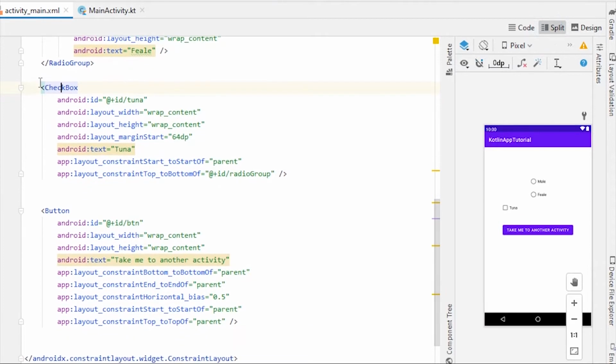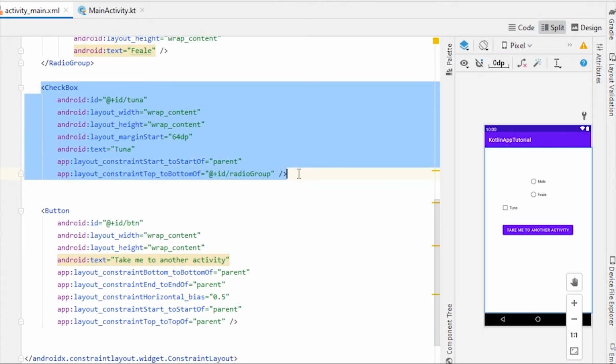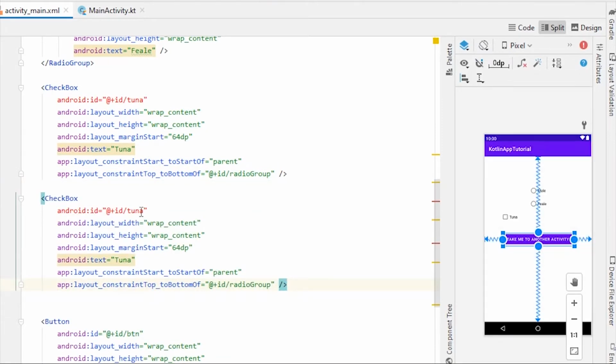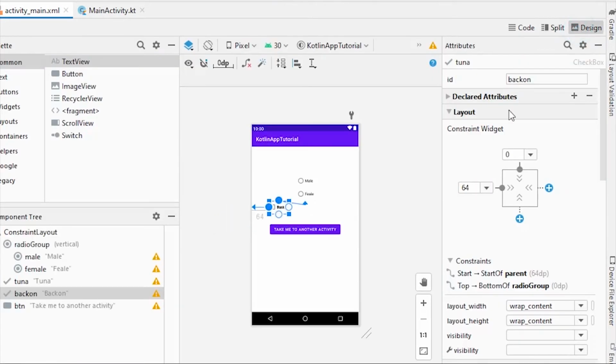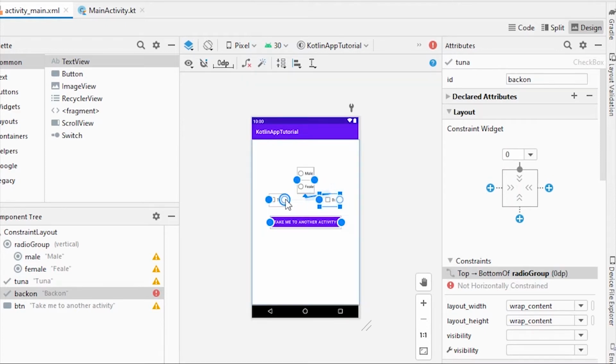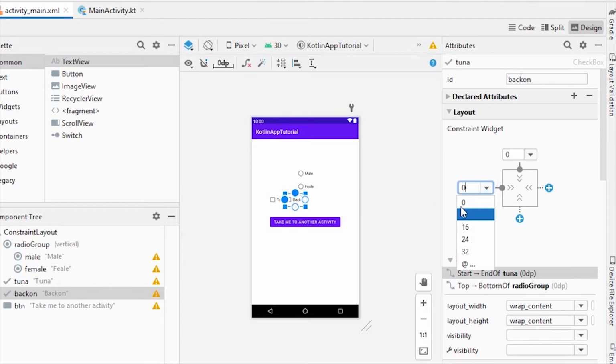Now let's take another checkbox. I'm just gonna copy it, and the ID will be bacon, and the text will be bacon. Instead of start, let's go to design again, and I'm just gonna give a left constraint to here, and the space between them would be 64 dp.